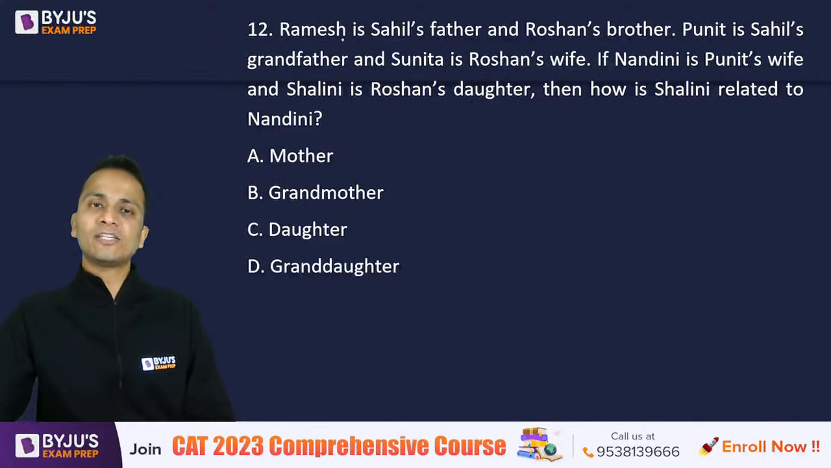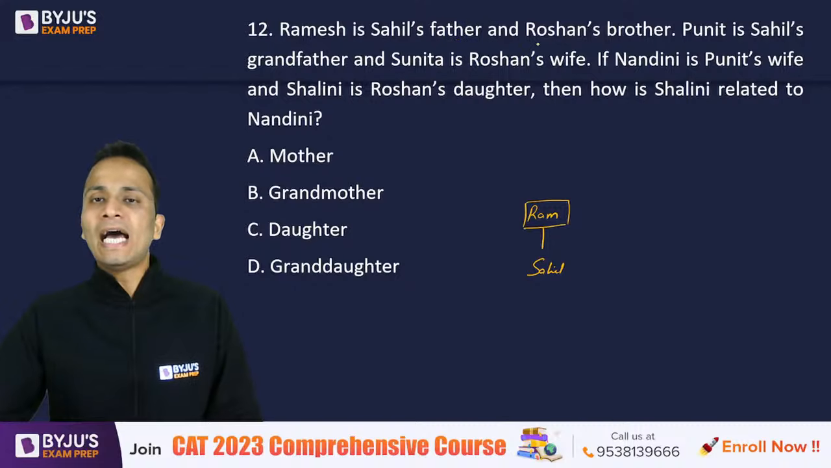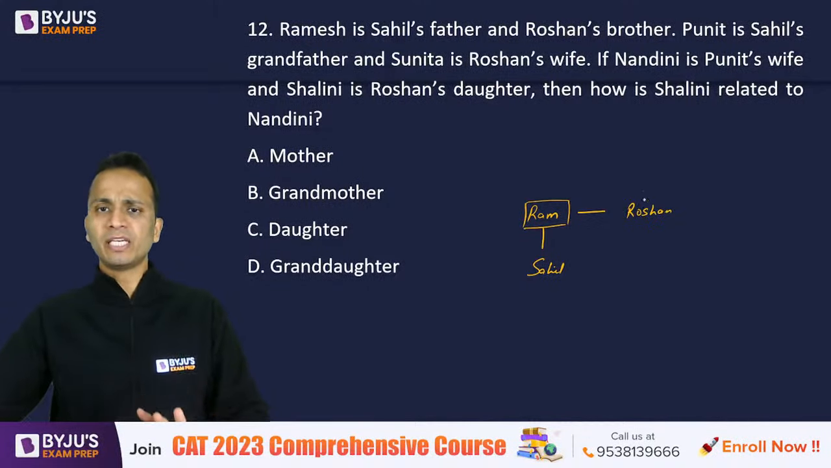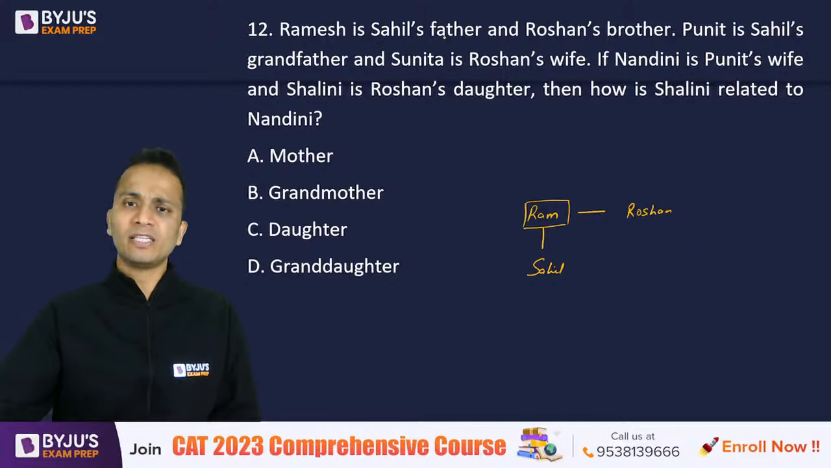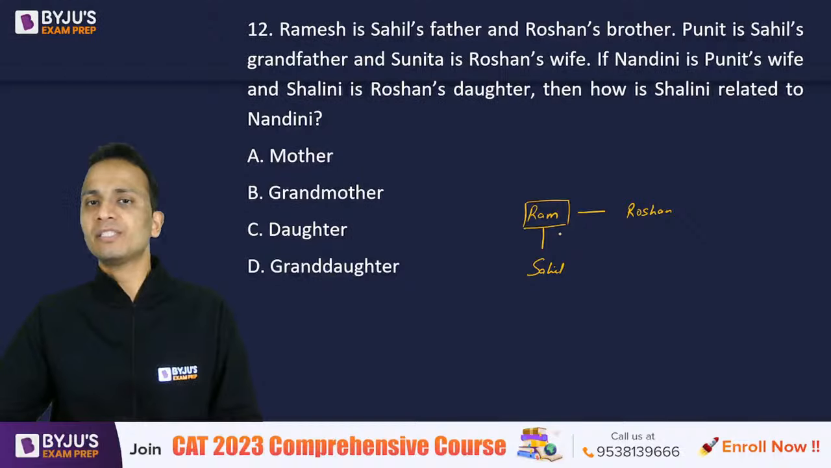All right, let's start solving this. Now, Ramesh is Sahil's father. So, Ramesh is the father of Sahil. All right, and Roshan's brother. So, Ramesh is also the brother of Roshan. Okay, Roshan's gender is not known yet. Ramesh is Sahil's father, so Ramesh will be male. I'll put male in a box and females in a circle.